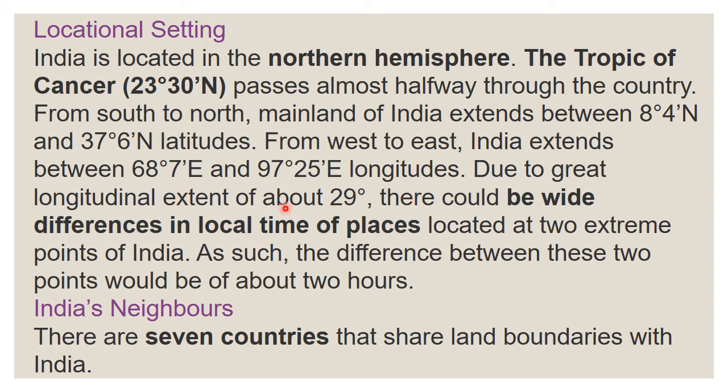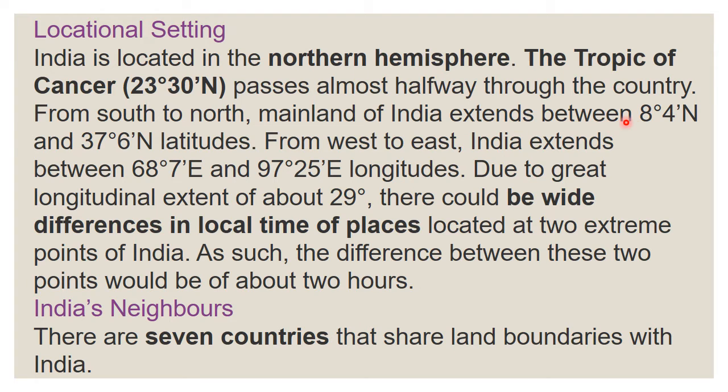Due to the great longitudinal extent of about 29 degree, there could be a wide difference in the local time of places located at two extreme points of India, okay. As said, the difference between these 2 points would be about 2 hours, okay. So, India is located in which hemisphere? Northern hemisphere.